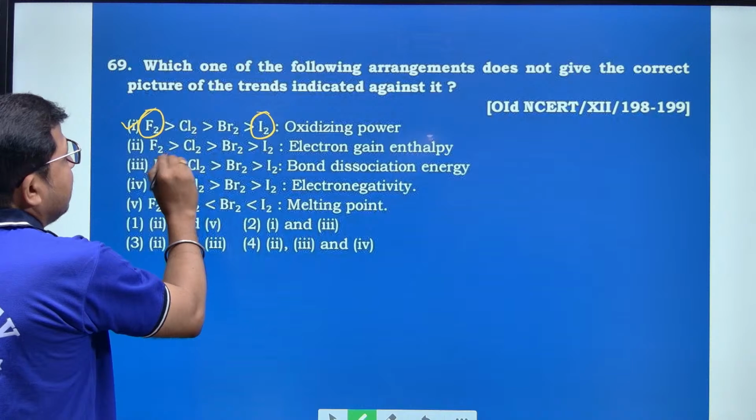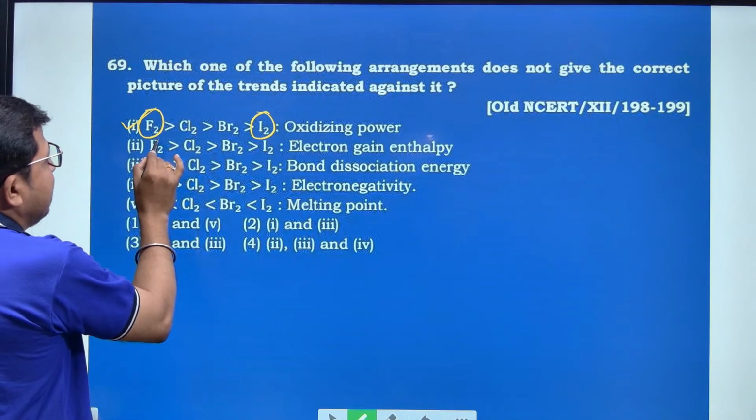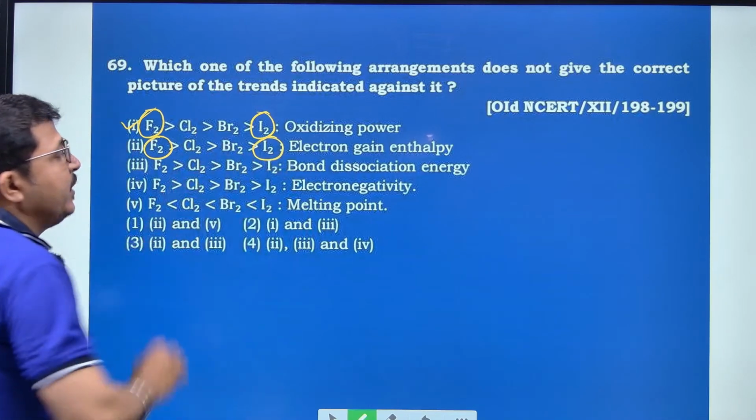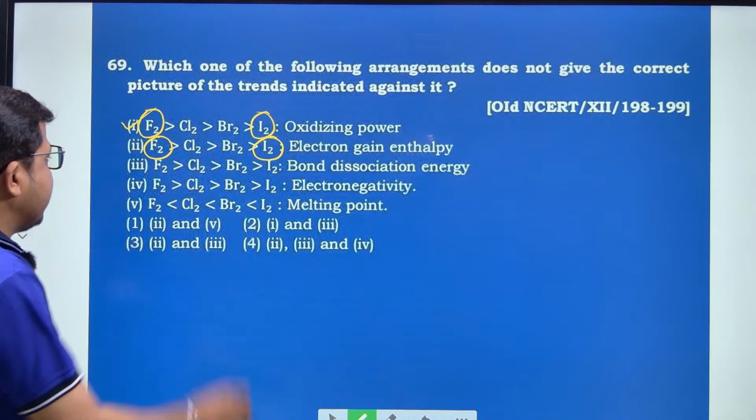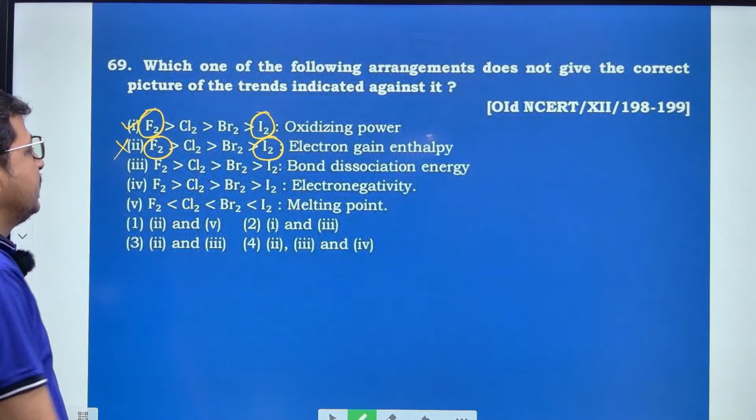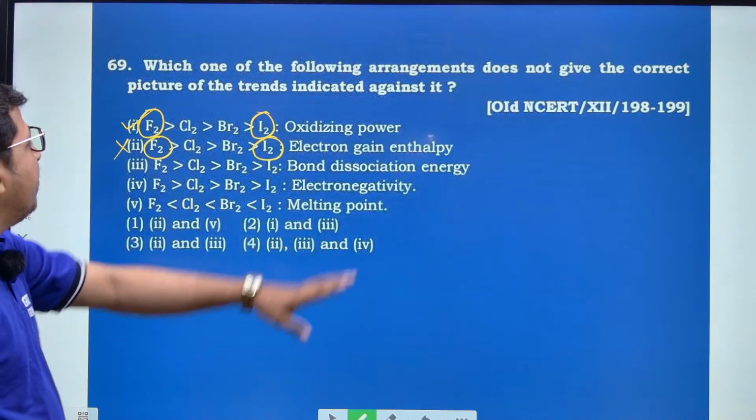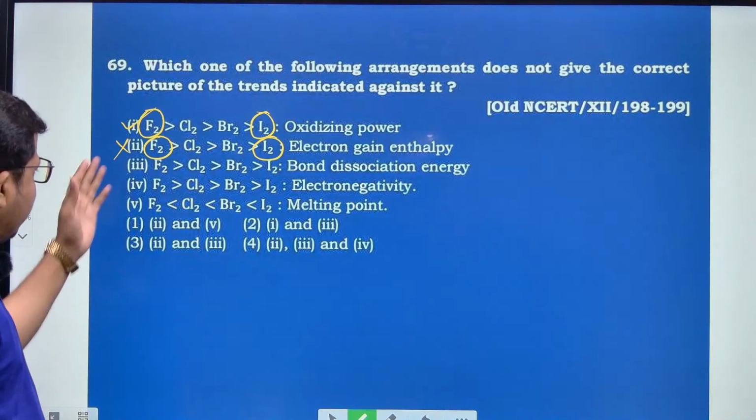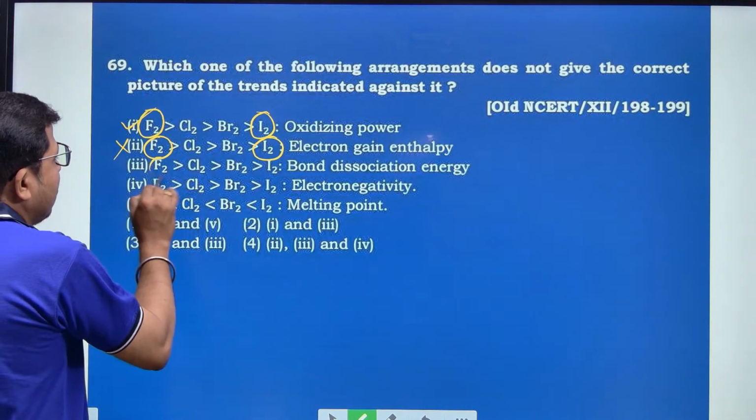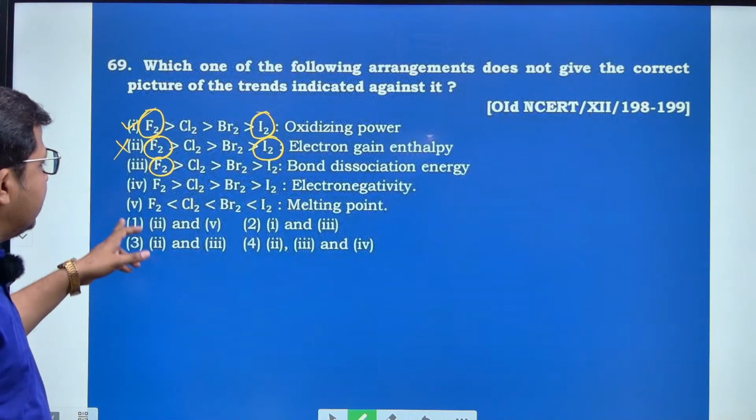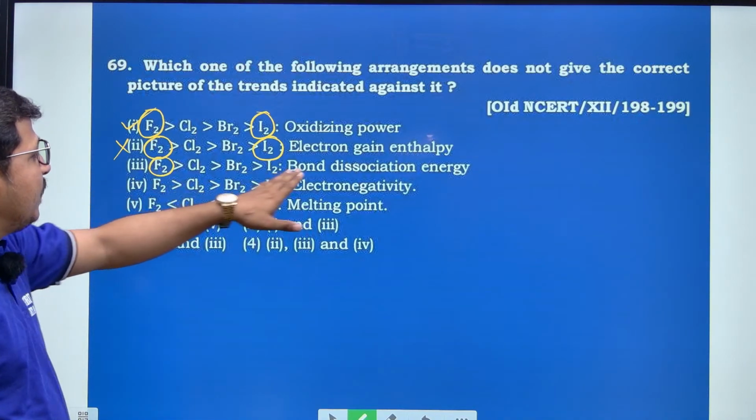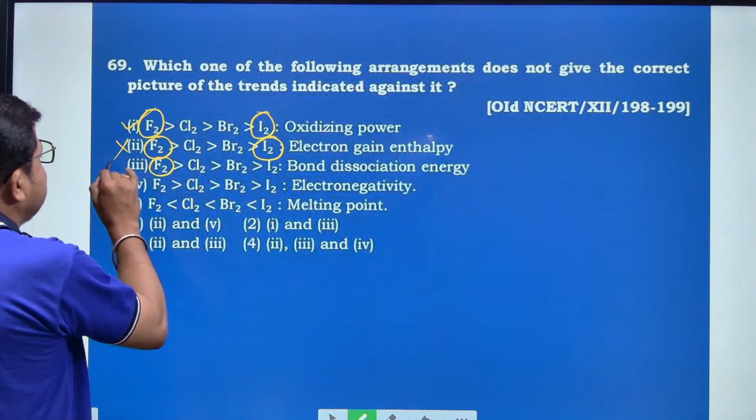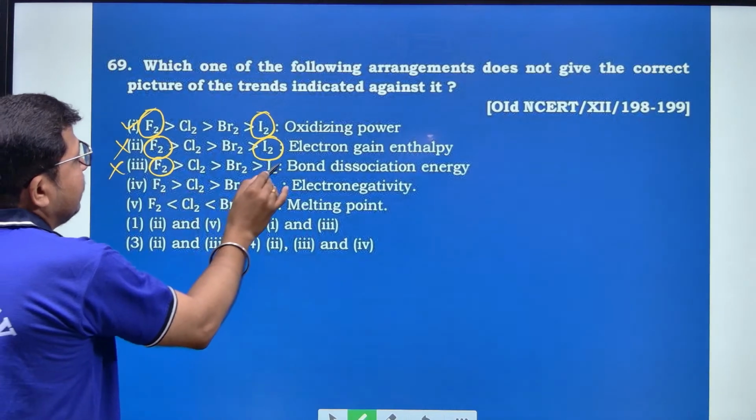Electron gain enthalpy is least in fluorine and most in iodine because of the size of the atom. Hence the second one is not followed and is not correctly matched. And the third one is bond dissociation energy. For fluorine, chlorine, bromine, iodine, compare the bond dissociation energy. This third one is also wrong due to their size.